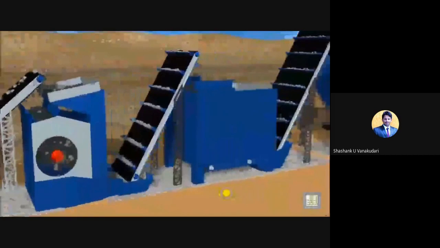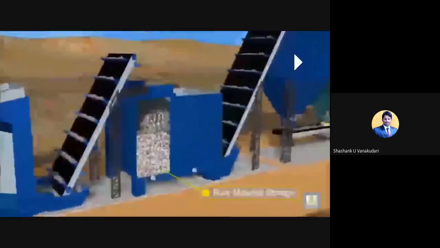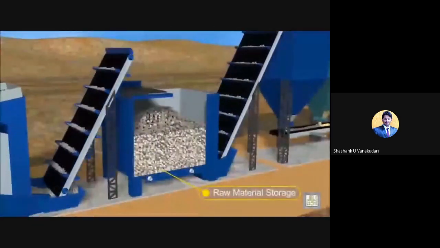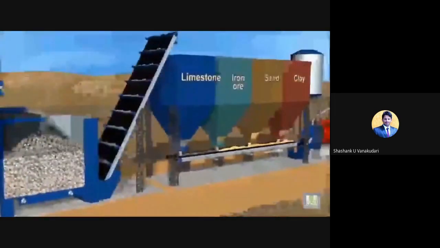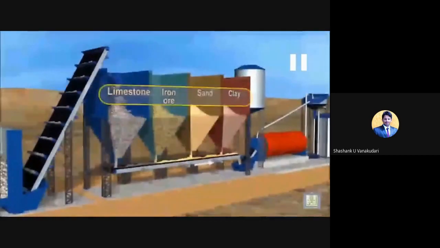So in the primary crusher plant, those unwanted materials are removed, and then it is sent to the secondary crusher, where it turns to powder form and is stored in silos. Silos, in the sense of the basin we mentioned, is the chamber where the limestone gets stored.